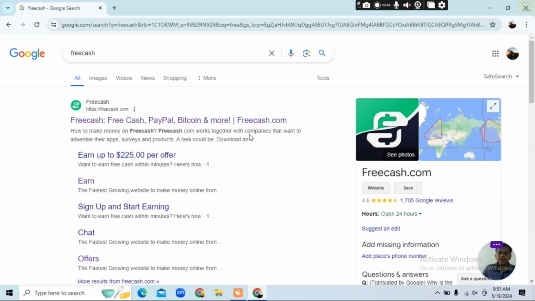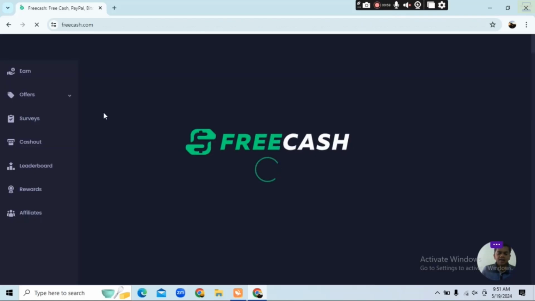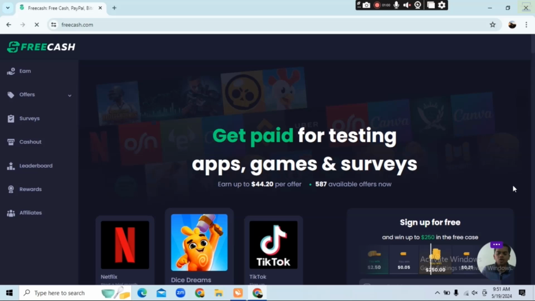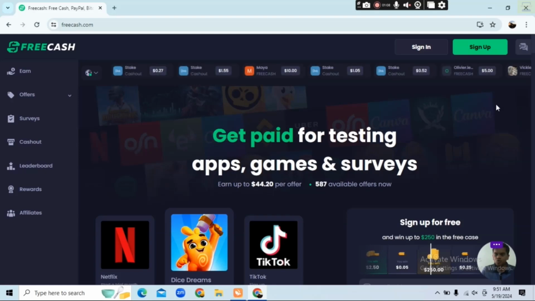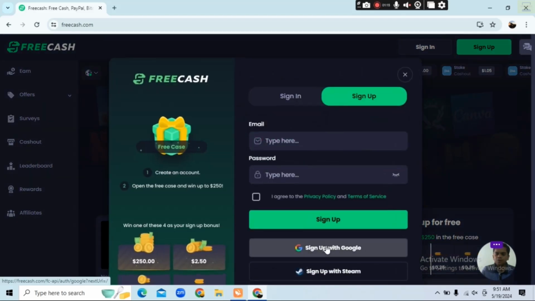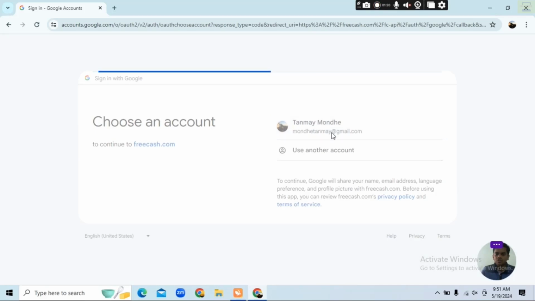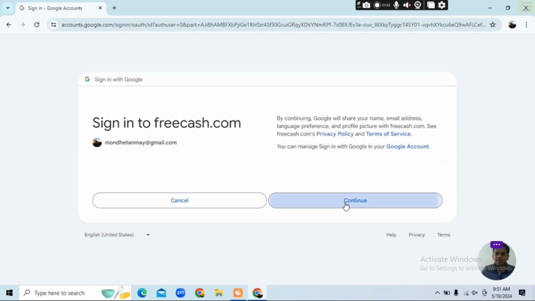Freecash is a great website for making money online, with simple and easy steps. I will click on freecash.com, and this website allows you to complete various tasks such as playing games, taking surveys, etc. Look here, first of all you sign up from here, and you can sign up with Google. Then I will choose this account and continue.